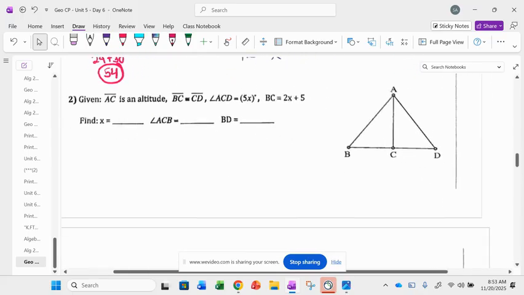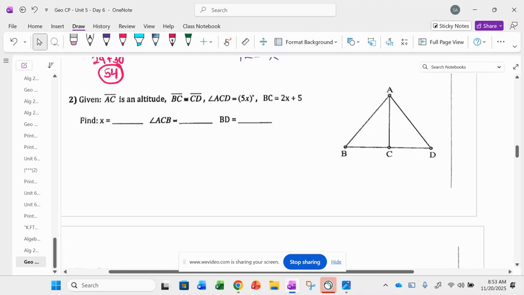All right. So it is so important to mark our diagrams properly. What does it mean when it says that AC is an altitude? So a median makes congruent segments. What does an altitude make? Not Stella, not Leilani, somebody else. What does an altitude make? Jack. Right angles.